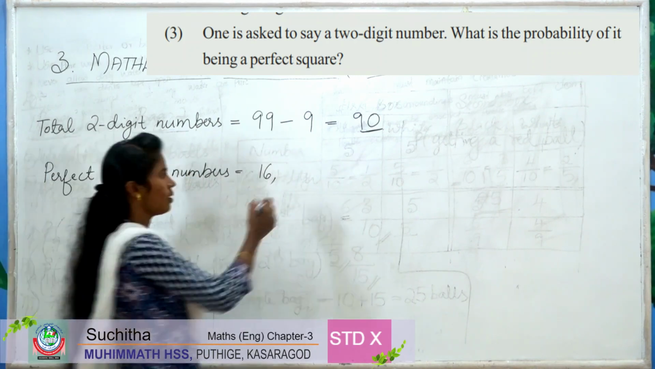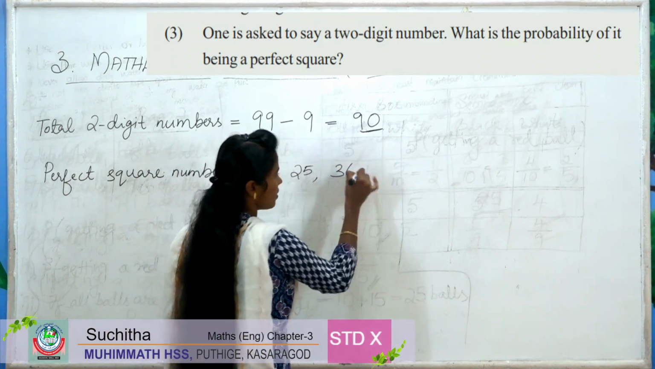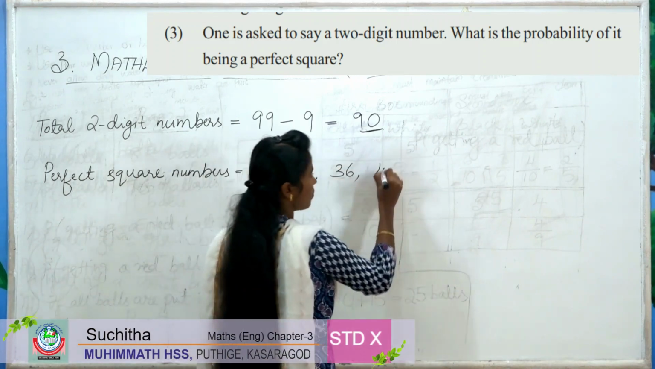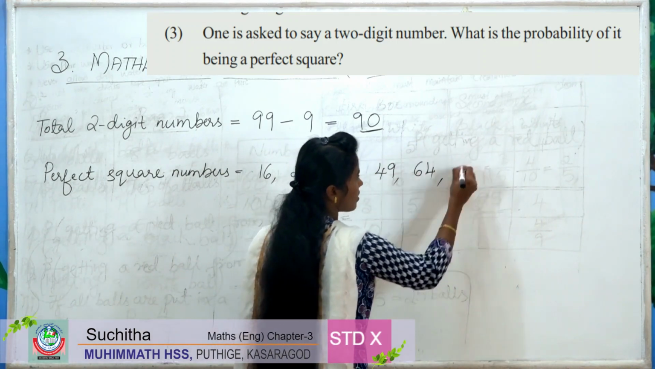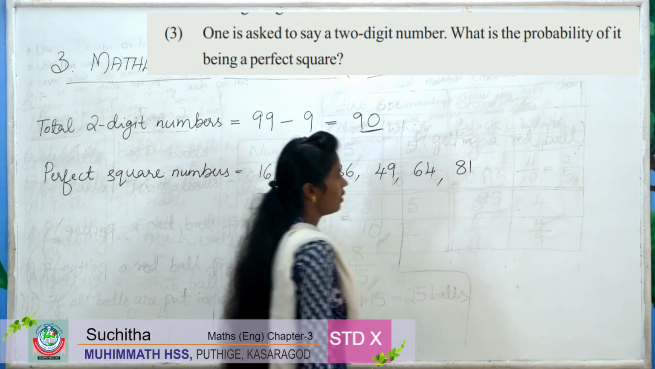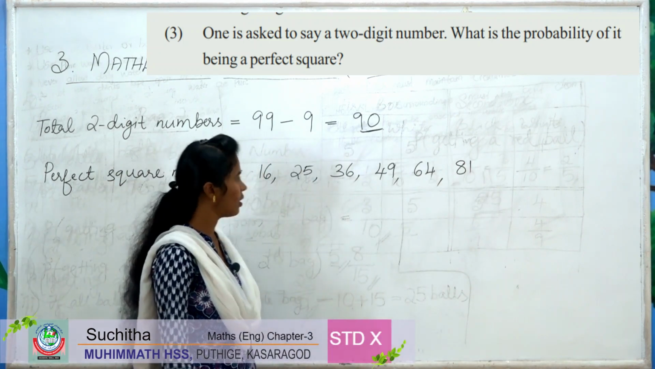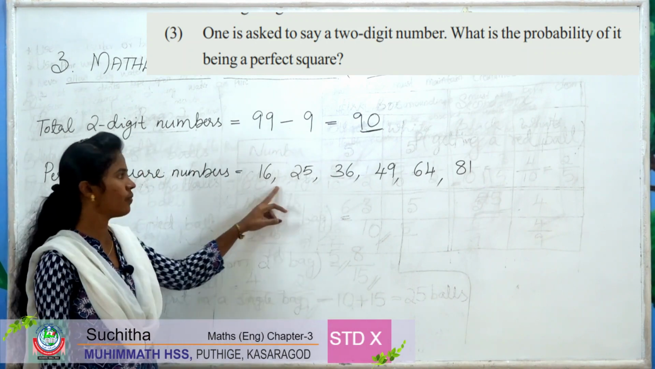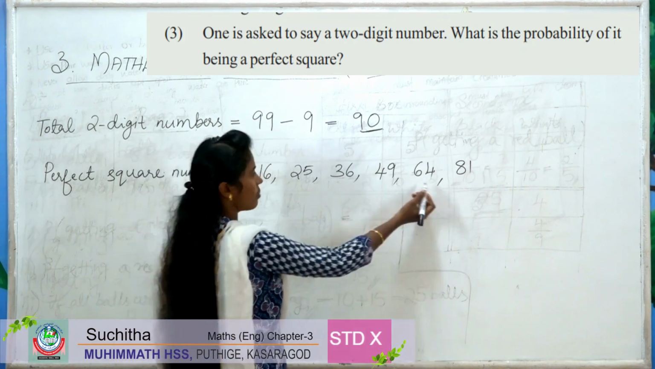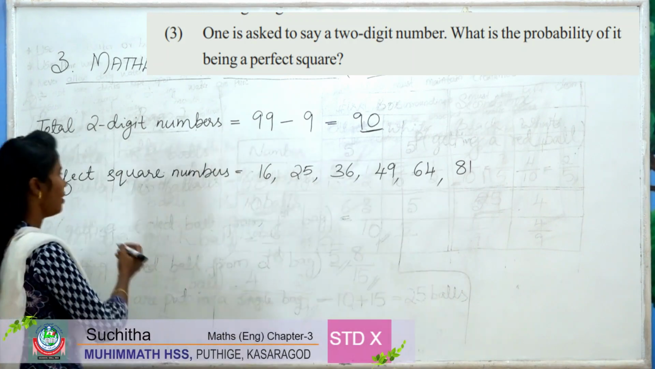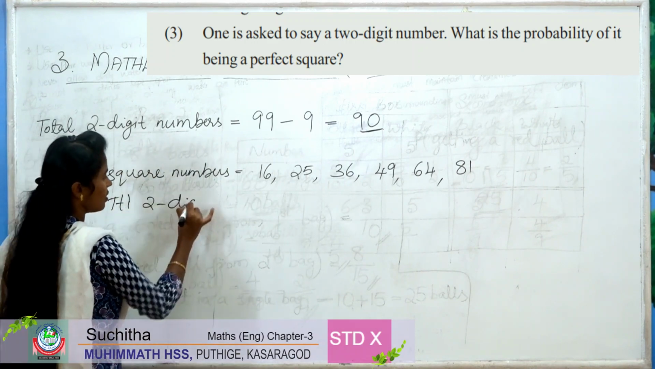5 square, 25. 6 square, 36, 7 square 49, 8 square 64, 9 square 81, 10 square 100. 100 is a 3-digit number. So here we want only 2-digit perfect square numbers. So how many perfect square 2-digit numbers are there? There are total 6 2-digit perfect square numbers.